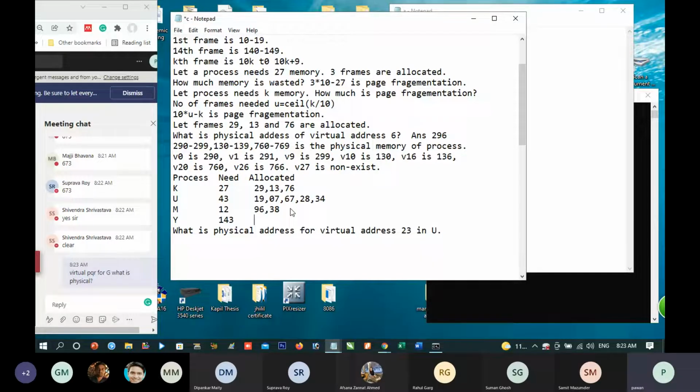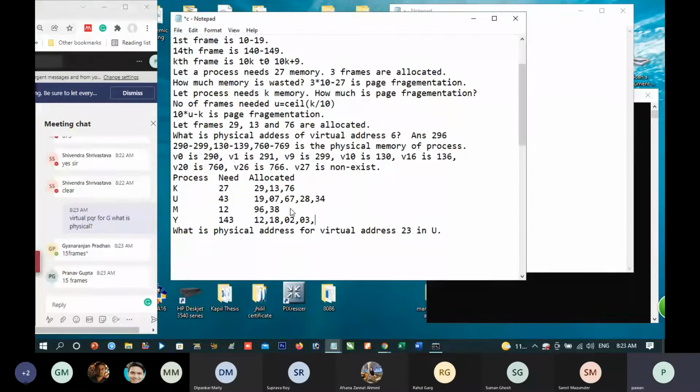Suppose our frames are 12, 18, 02, 03. Yes, Gyan is correcting me, 15 frames. Very good.